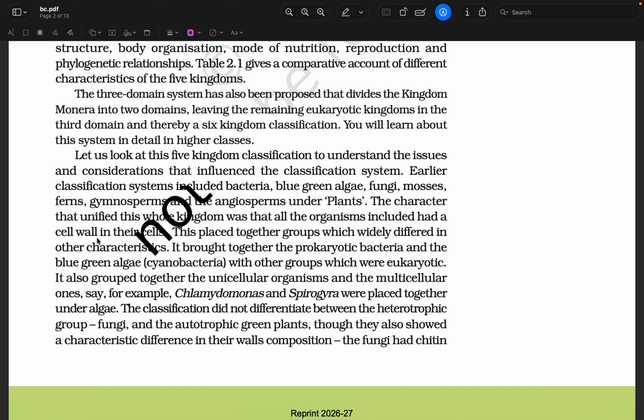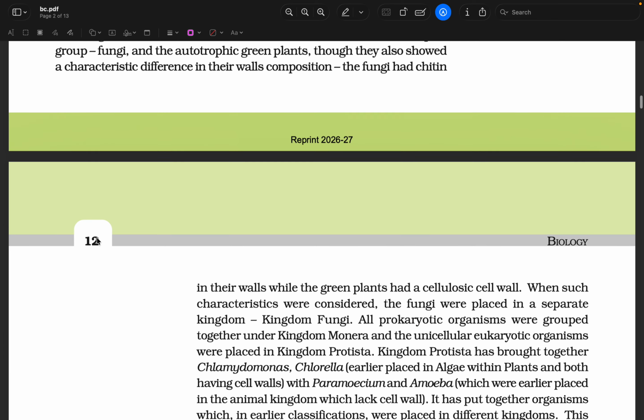It also grouped together the unicellular organisms and the multicellular ones. Say, for example, Chlamydomonas and Spirogyra were placed together under algae. The classification did not differentiate between the heterotrophic group fungi and the autotrophic green plants, though they also showed a characteristic difference in their cell wall composition. The fungi had chitin in their walls, while the green plants had a cellulosic cell wall.